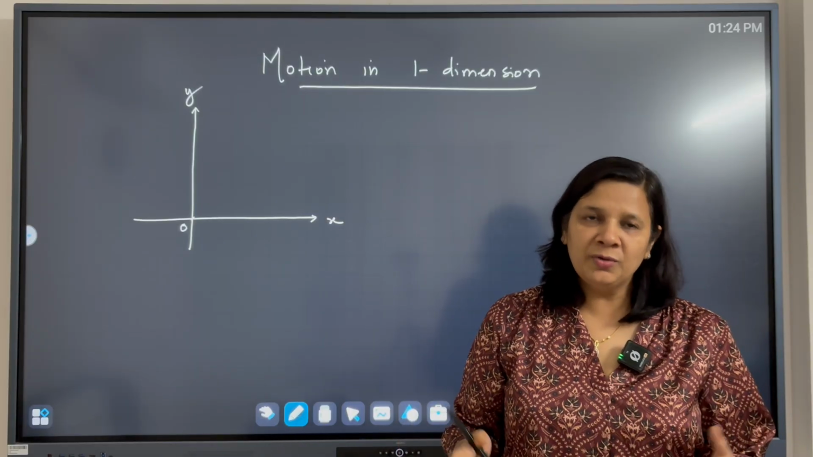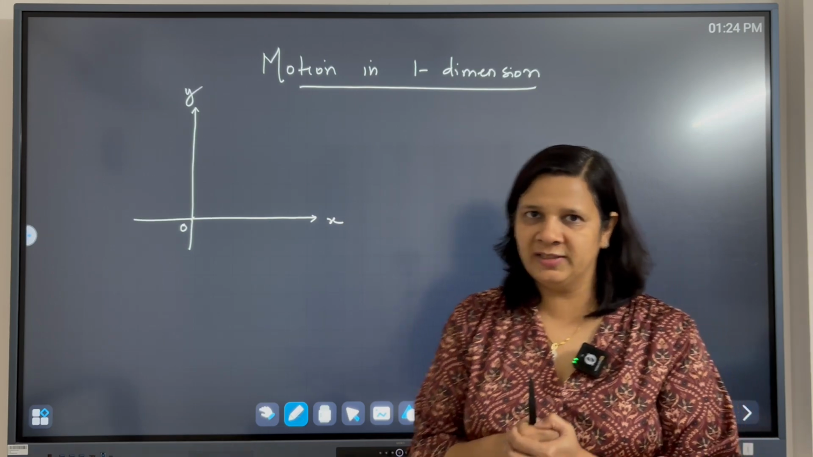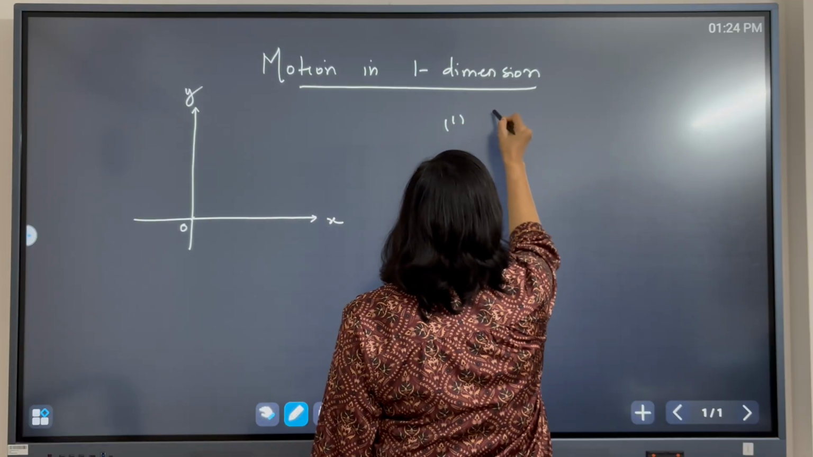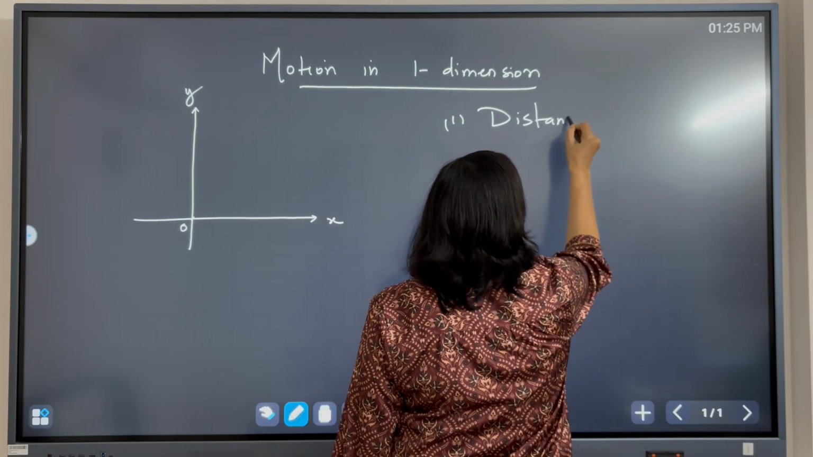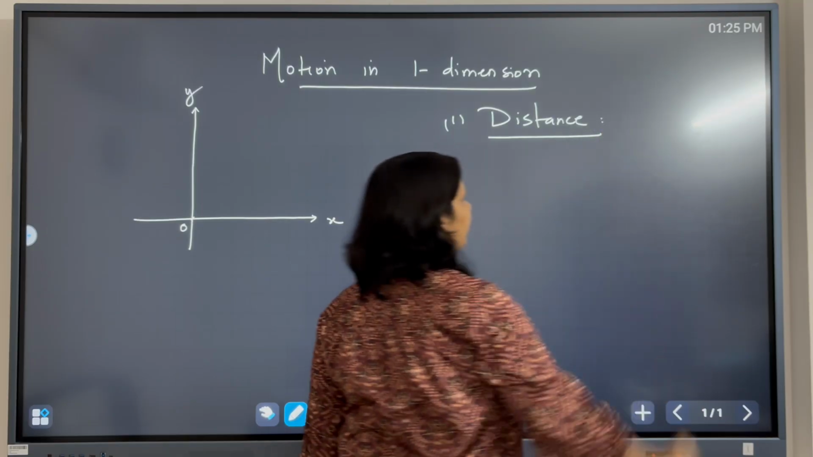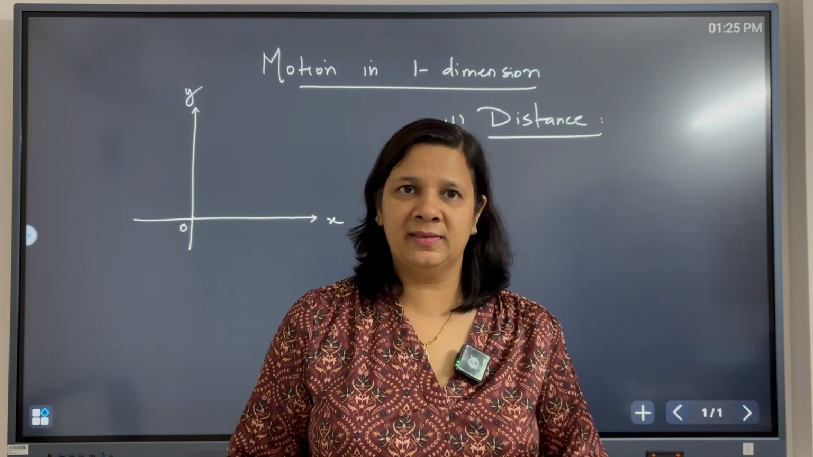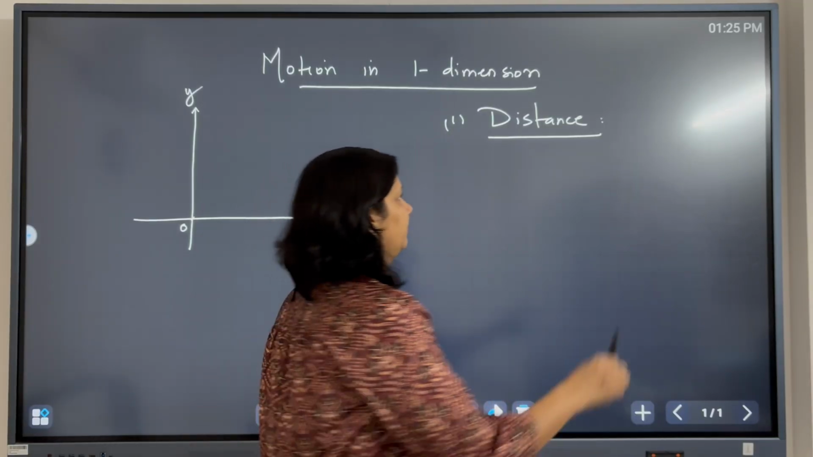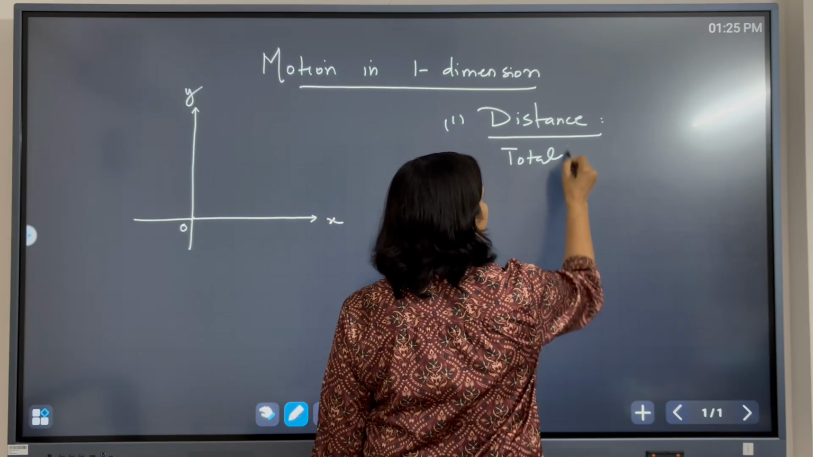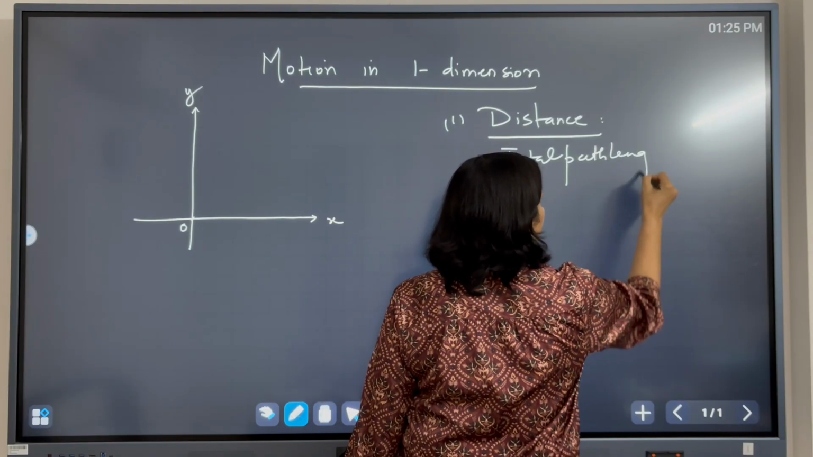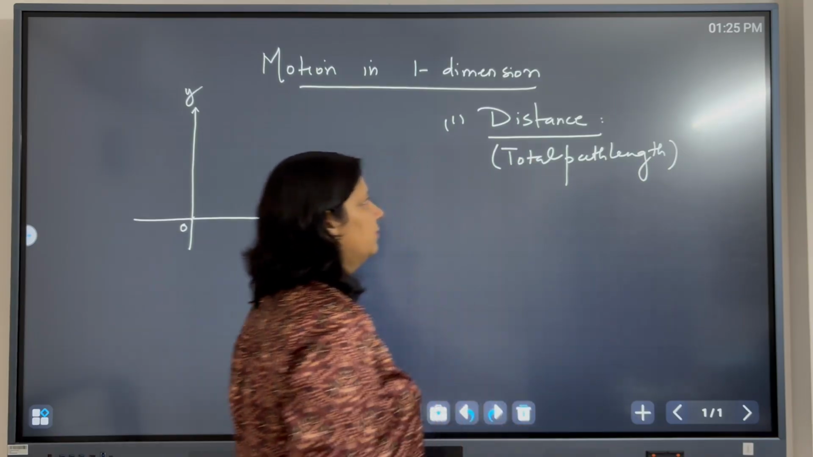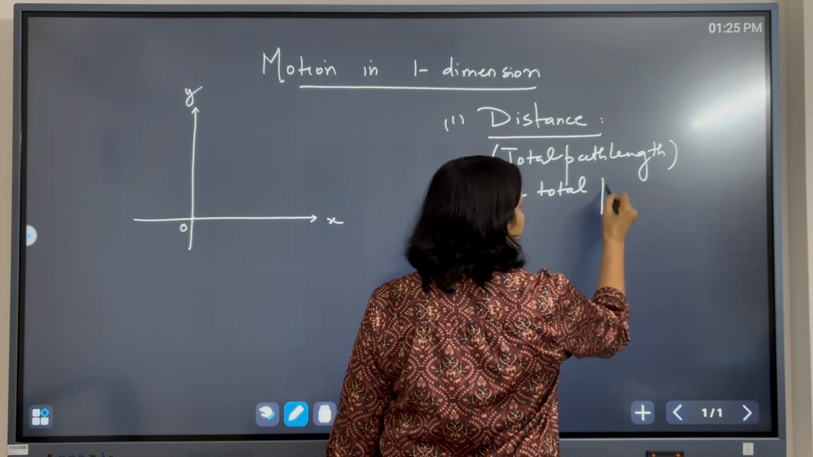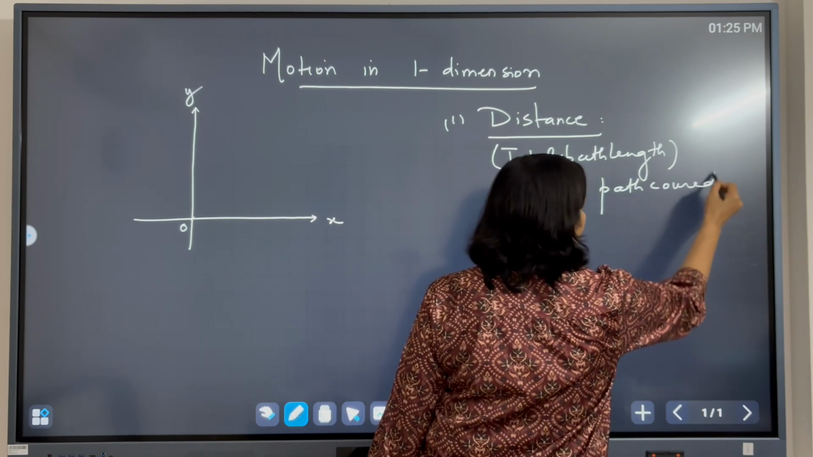Now in order to understand the motion of an object, the first quantity which we learn is distance. What do you mean by distance in physics? By distance, we mean the total path covered by an object. So we also call this total path length. So the definition is: the total path covered by an object